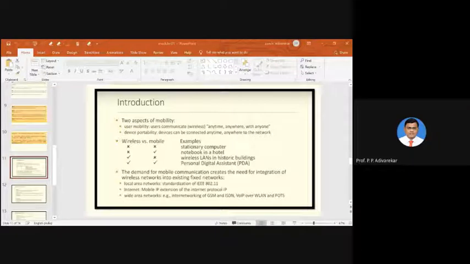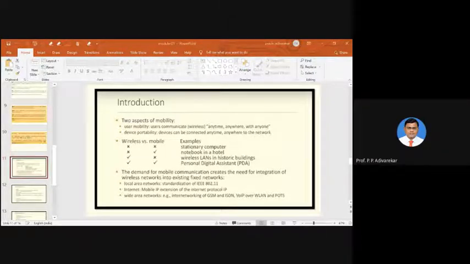How can we communicate with other types of networks, like our telephone network, which is a fixed network? Sometimes we require to handle VoIP, sometimes we require to handle the wireless LAN. If we come across this question, the necessity or the importance of mobile communication